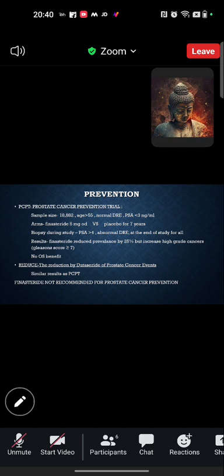They found that overall there is no benefit in overall survival. The REDUCE trial, Reduction by Dutasteride of prostate cancer Events, also found the same result as PCPT. So ultimately, there is no preventive approach for prostate cancer.